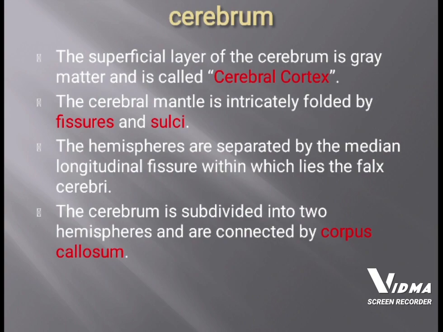The most prominent fissure is the longitudinal fissure, which separates the cerebrum into the right and left hemispheres, and it also lies within the falx cerebri. The hemispheres are connected by a bridge of nerve fibers called the corpus callosum.